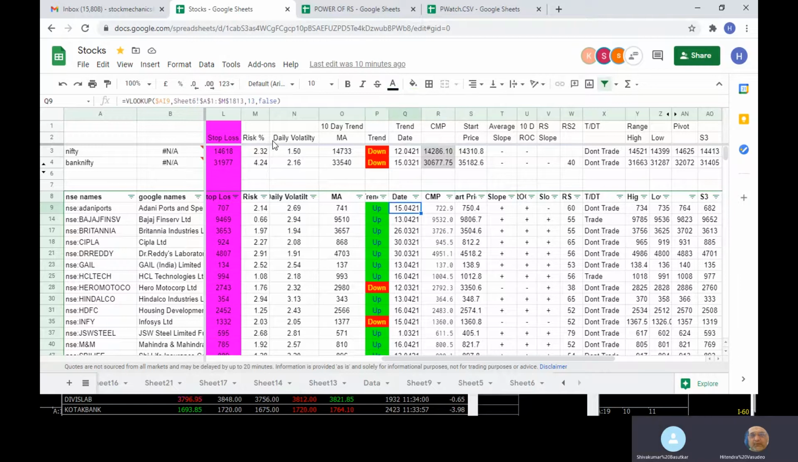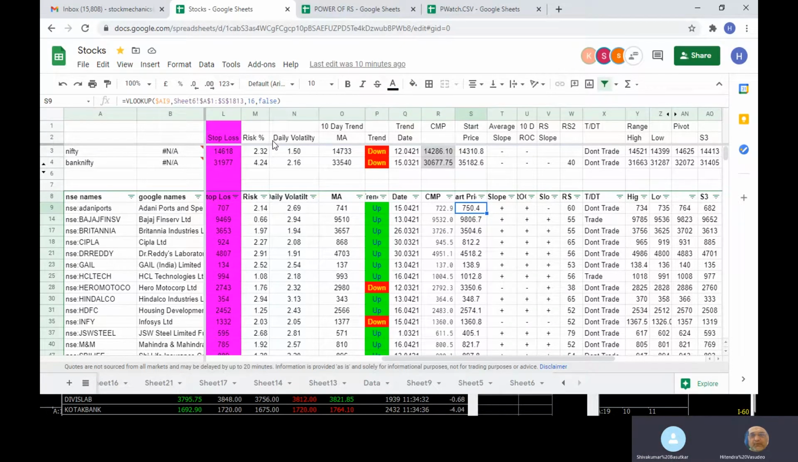Then there is a date. The date is 15.04, that is 15th of April 2021, where the price had shown an up on the closing basis. Now the current price is 722.90, and the price when the uptrend on 15th of April 2021 was seen was 750.40. So from there the price is up, but because this is end of the day, we will change the up and down at end of the day.